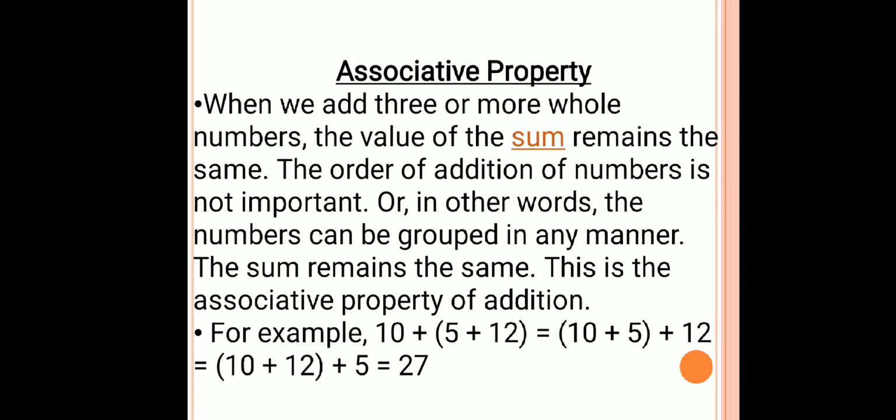Associative property. Now here in this property, as you can see in the example, 5 is associated with 12. On adding 5 plus 12, we get 17, and 17 plus 10 we get the answer 27. Now if I associate this 10 with 5, that is 10 plus 5 is 15, plus 12, the answer again is 27. So here we can say that the order of the addition or grouping of numbers is not important. In other words, the numbers can be grouped in any manner so that the calculation becomes simple and fast.